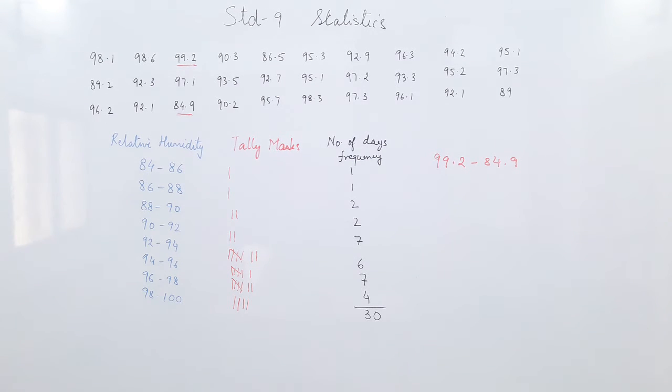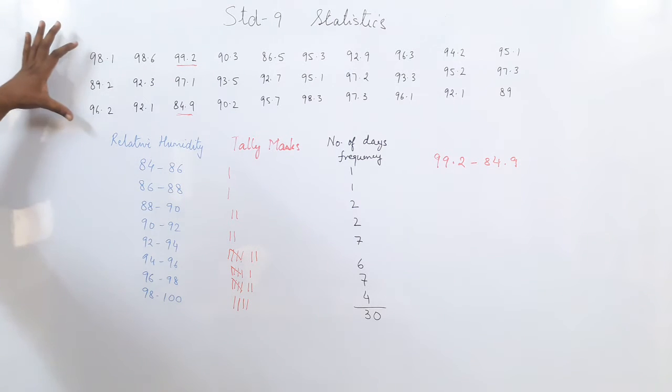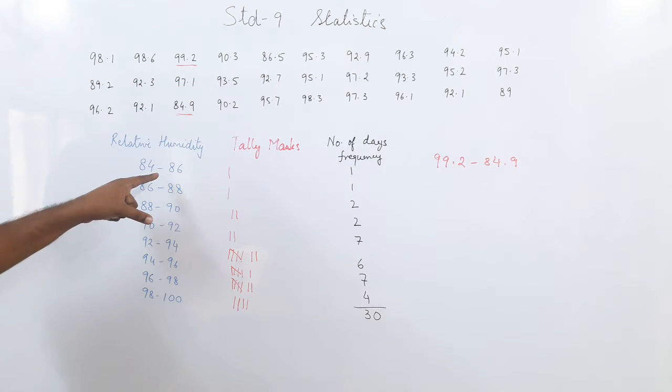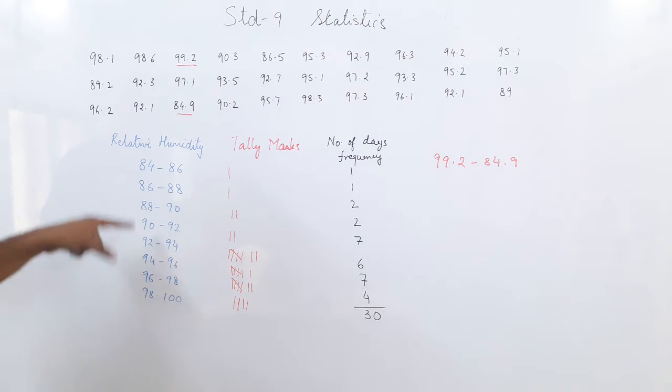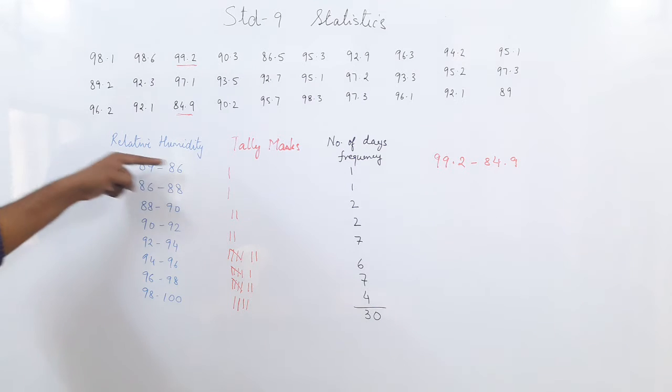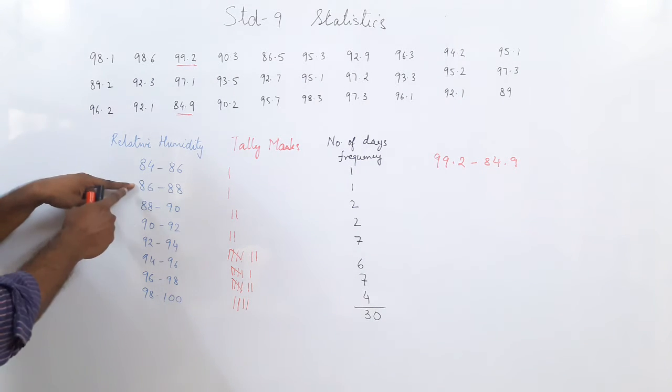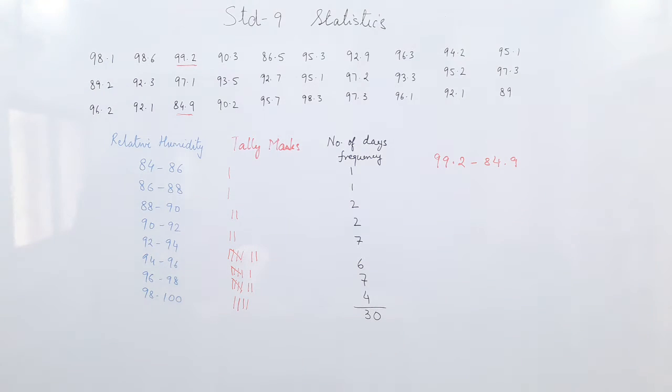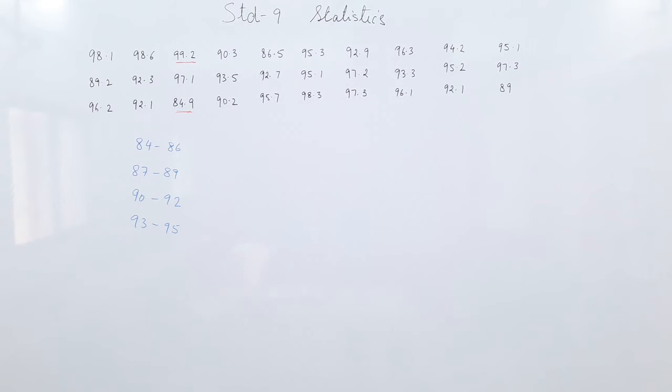Two things to mention here. We have made a continuous table now. How? 84 to 86, 86 to 88. Why? Because we had decimal numbers, so 86 point something cannot come here. So we have put in continuous classes. But when you make it a continuous class, remember 86 will come in this class and not the above class. So this is what you have to take care of while doing further sums.